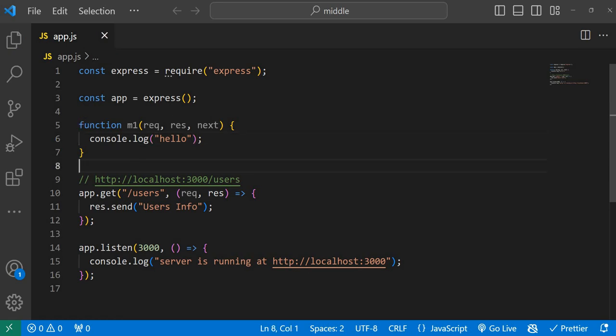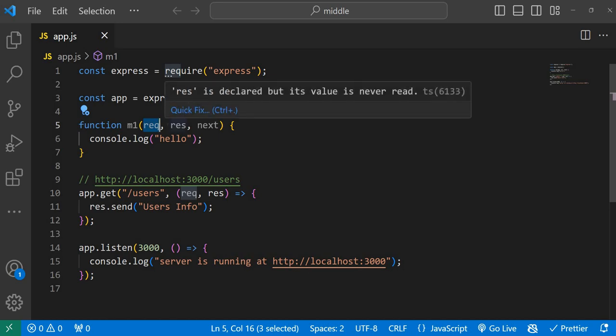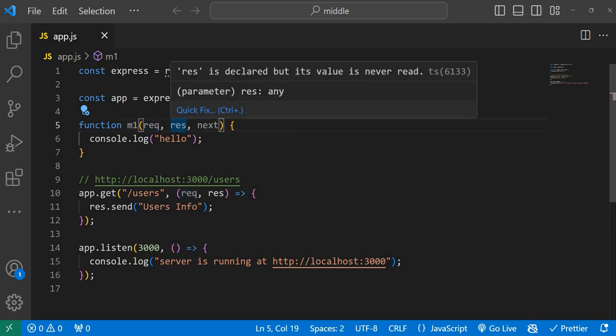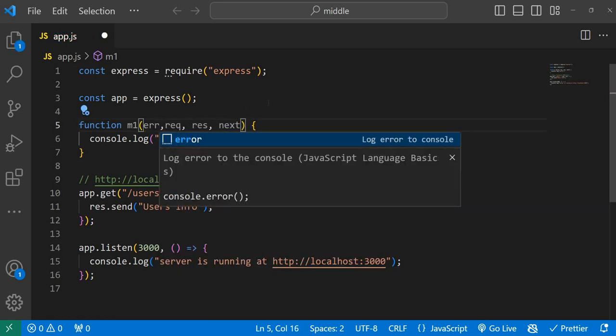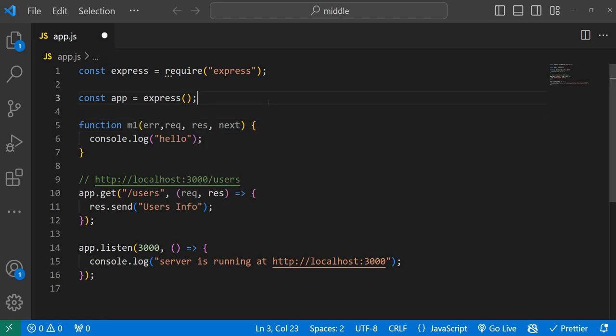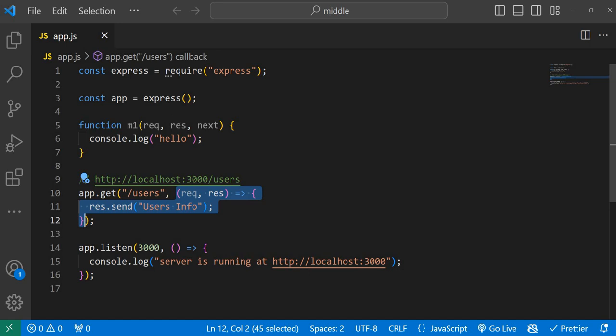So it's a function which can access the request, and it can even change that object as well, and the response, and at the same time the next. Sometimes some kinds of middlewares have an extra parameter, for error handling. That is a different category of middleware function. It has four parameters. First understand how to deal with these three things, and then we can understand the fourth type as well. And if you see, this is nothing but a middleware function.